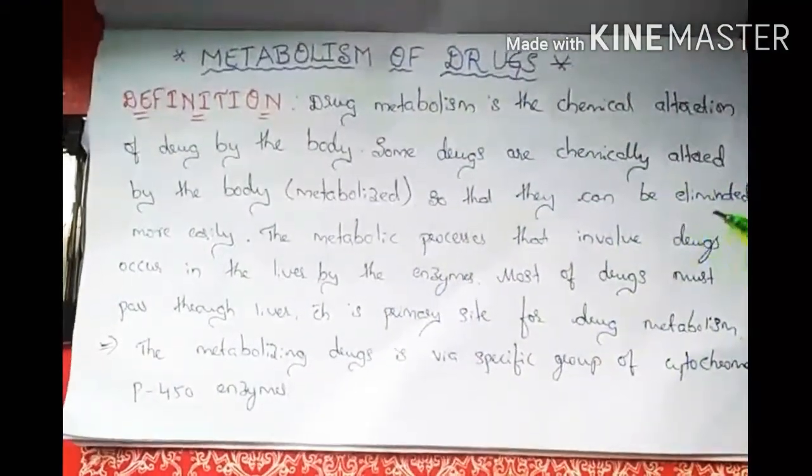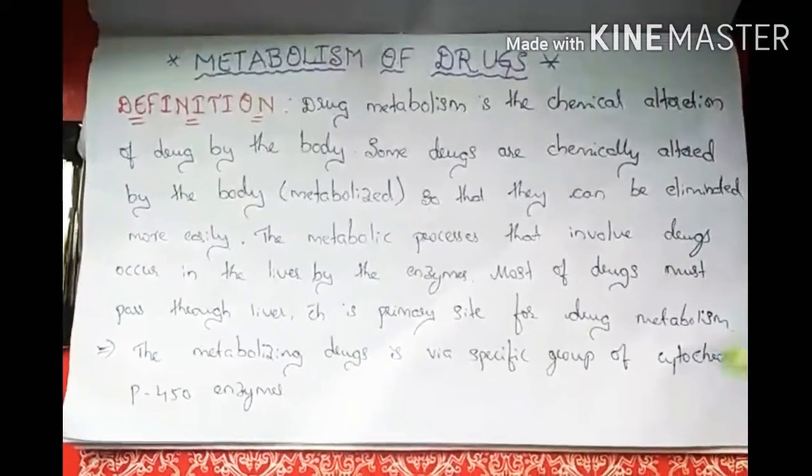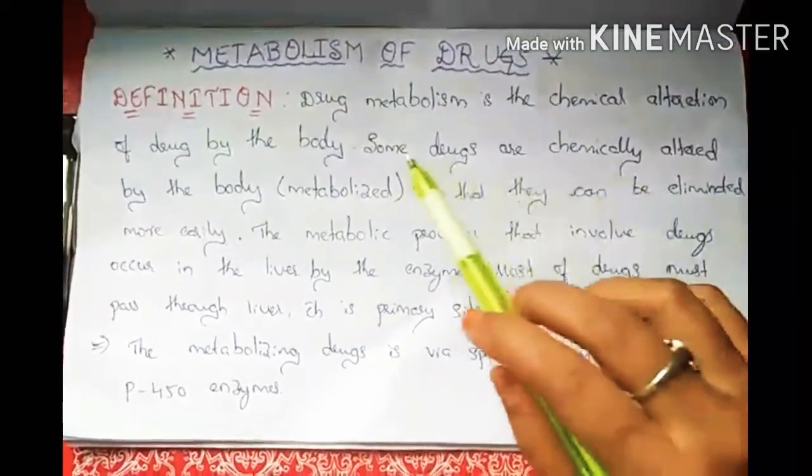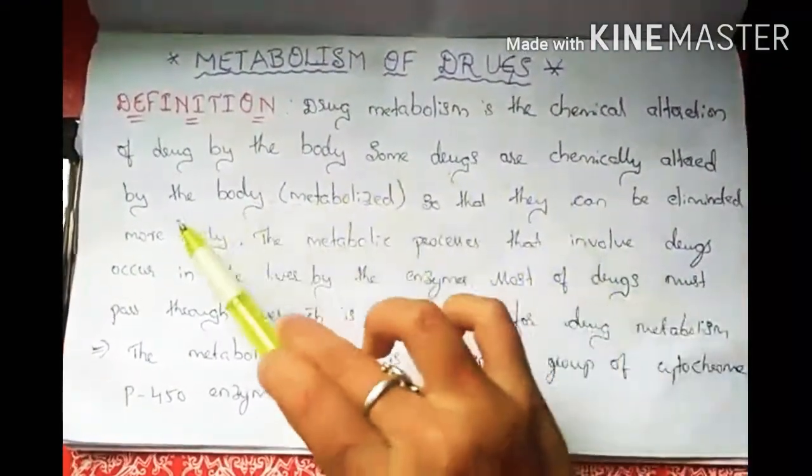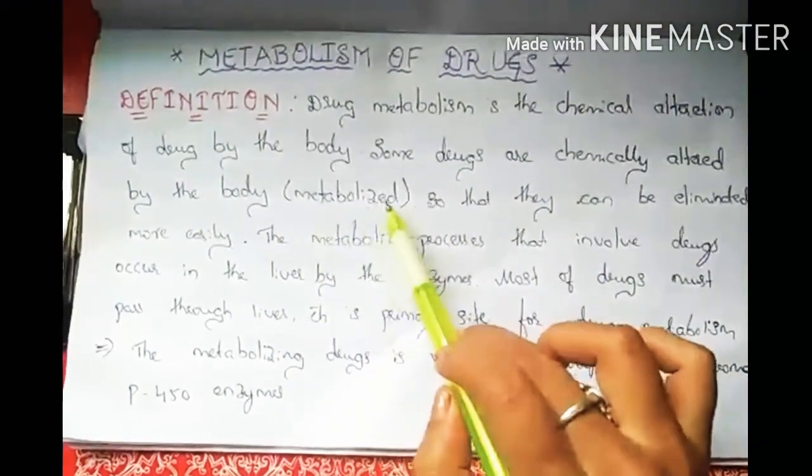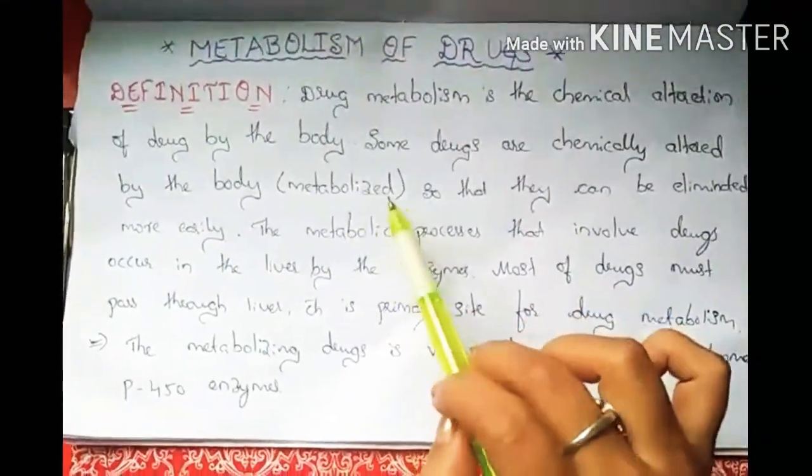Chemical alteration means it changes the chemical substance. Some drugs are chemically altered by the body, which is the metabolized process.